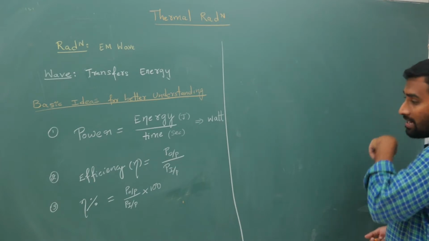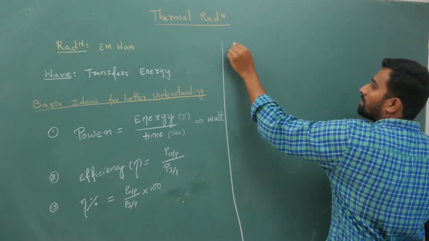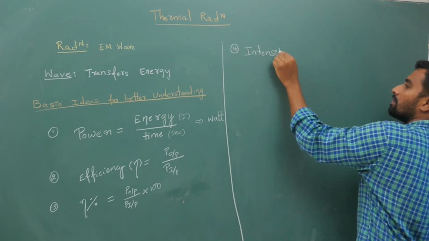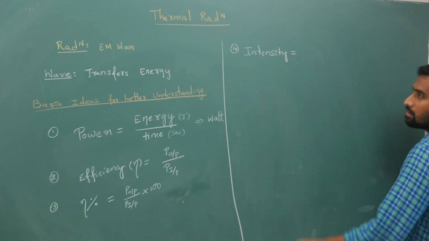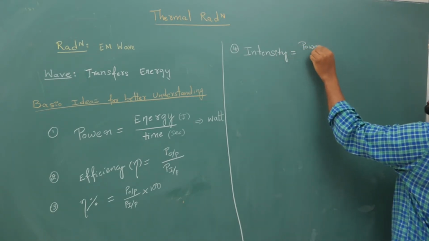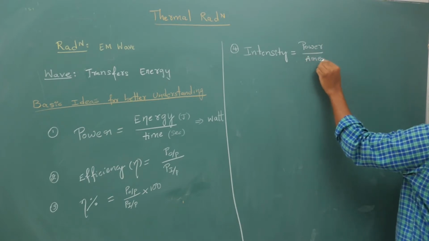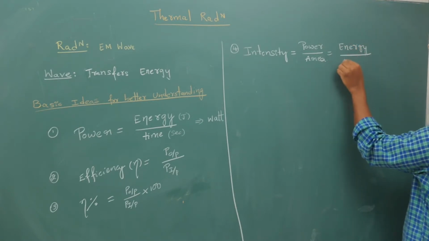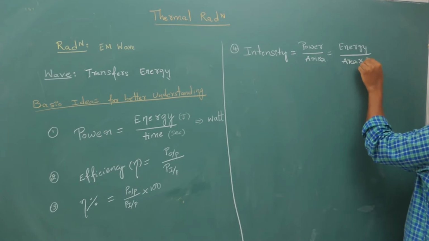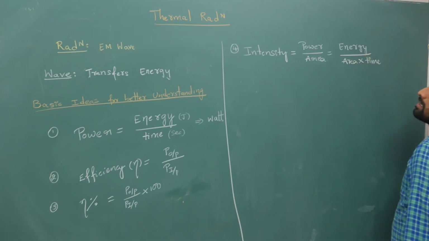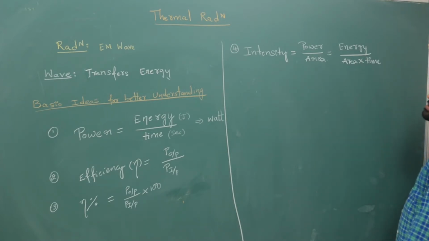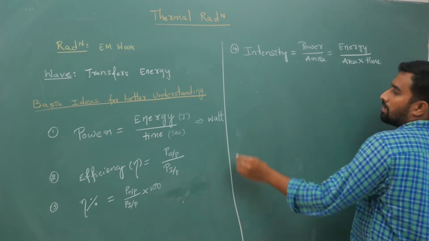Next term is intensity. Intensity is power by area, which is nothing but energy by area into time. Energy by time is power, so power by area is intensity.